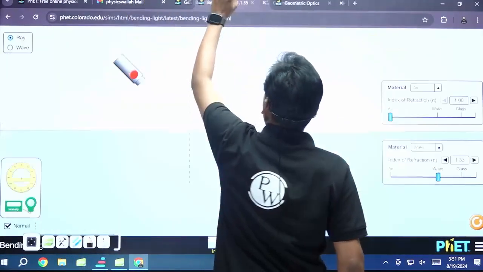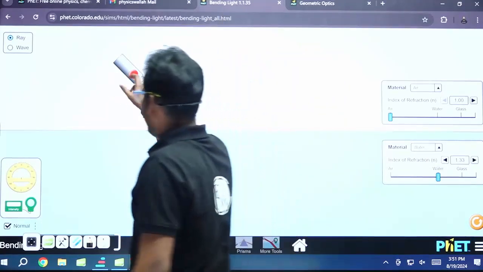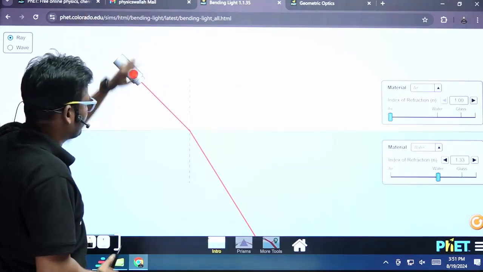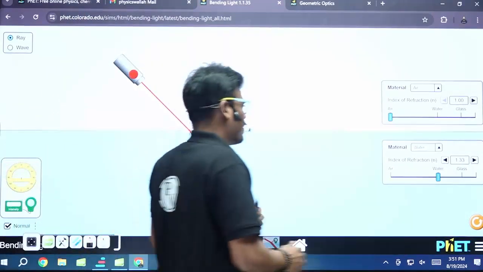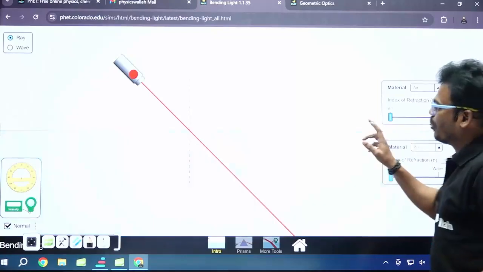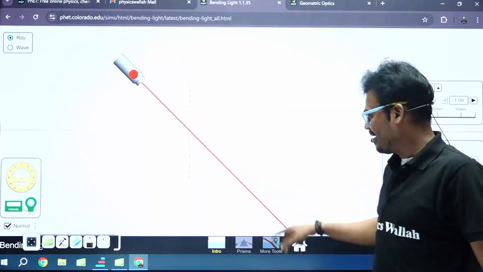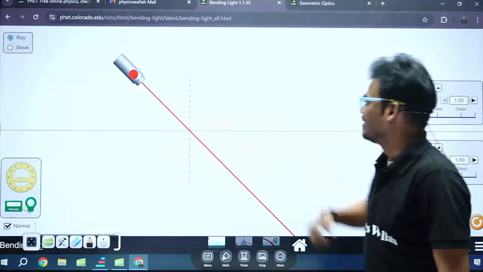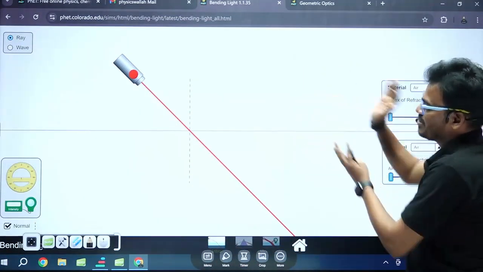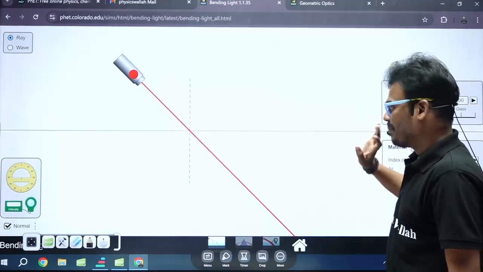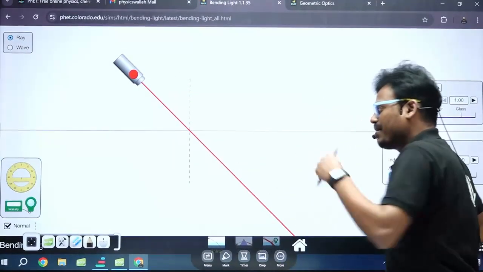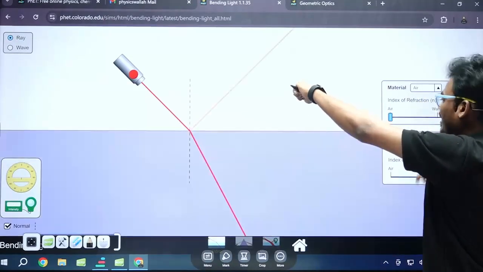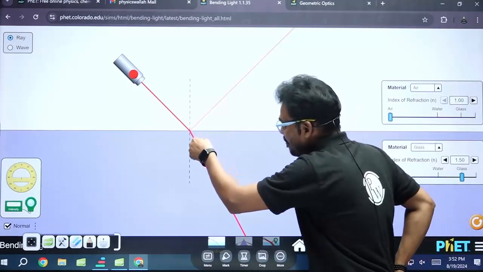Simulation-wise, I'll show you. This is the light ray, and I'll switch it on. If both are air medium, the light would have traveled in the same path, the direction of the incident ray, because the mediums are the same and the refractive index is the same. That is the reason the light ray is traveling in the same straight line. What if the first is an air medium and the second a glass medium? You can see the light bends towards the normal.